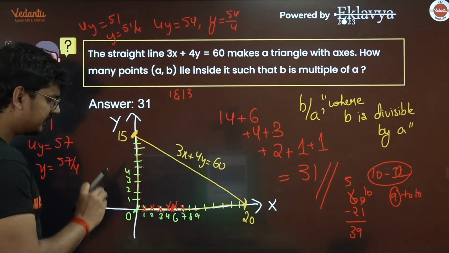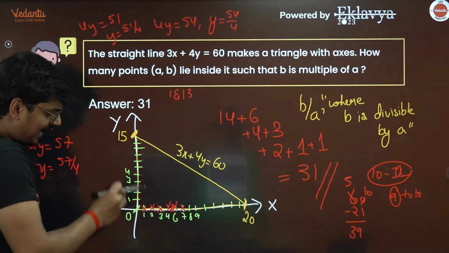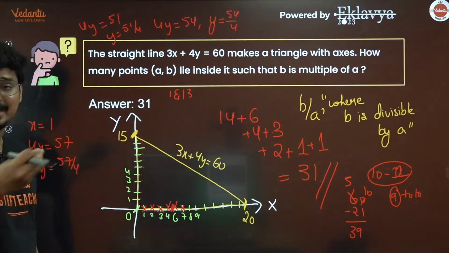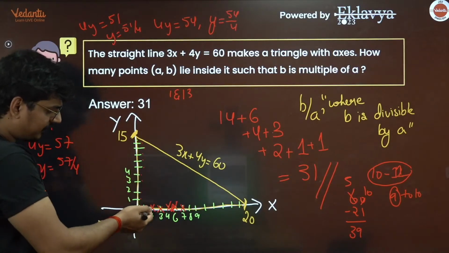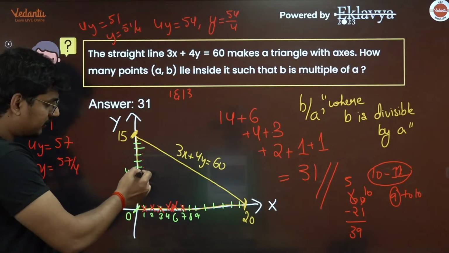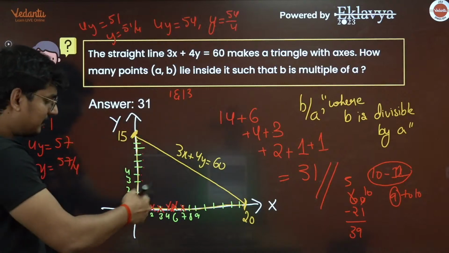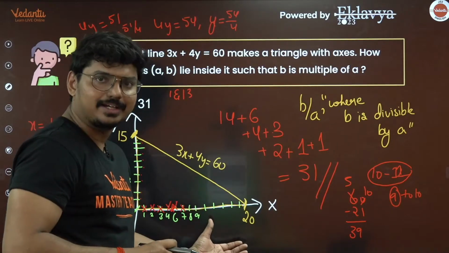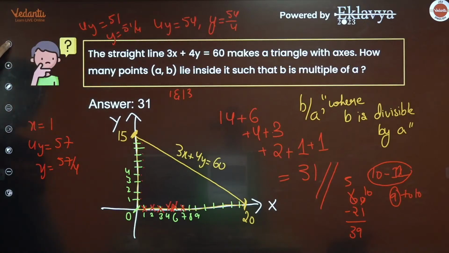So all you have to do is first draw the diagram, and then you have to go with these numbers, plot the numbers, and then you see that, okay, you have to choose the values of A such that B is exactly divisible by A. You have to accordingly choose that. So accordingly you can say for 1, B is equal to 1, B is equal to 2, B is equal to 3, 4, 5, 6 till 14. So that is how you got 14 there. The similar logic you can apply for 2, 3, 4, 5, go till you get finite possible feasible values, and that is going to be the answer. So I hope this is clear for everyone, guys.